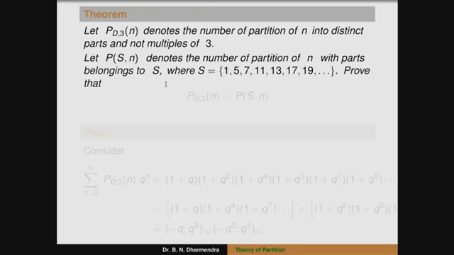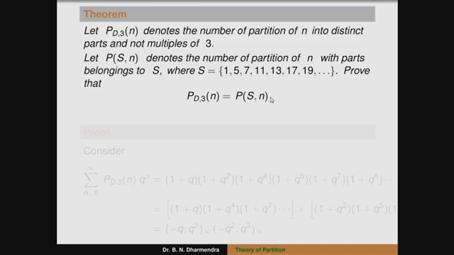Where s is 1, 5, 7, 11, 13, 17, 19, like the terms, that is the partition of n in terms of a q series, that is 1 divided by (1 minus q)(1 minus q to the power of 5)(1 minus q to the power of 7)(1 minus q to the power of 11)(1 minus q to the power of 13), like that the terms. That is the condition. Then we can prove that both the statements are true.